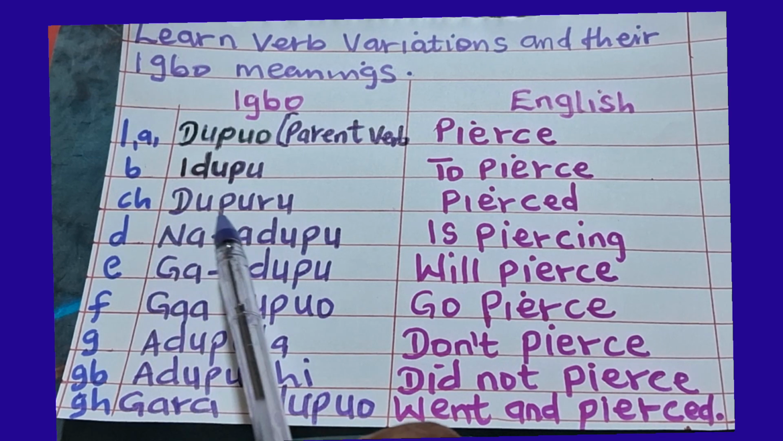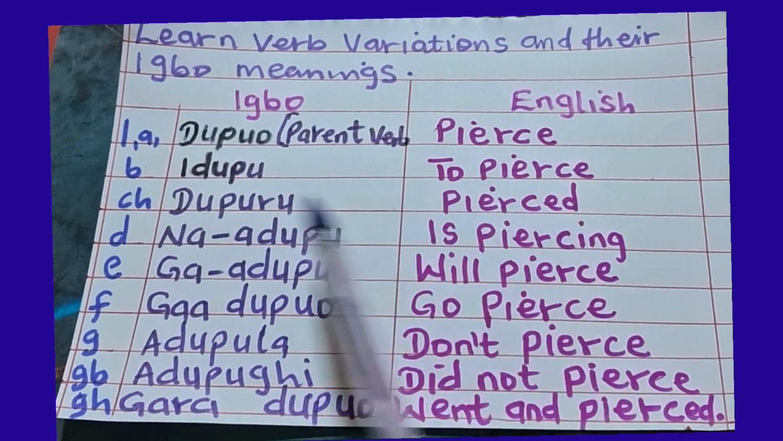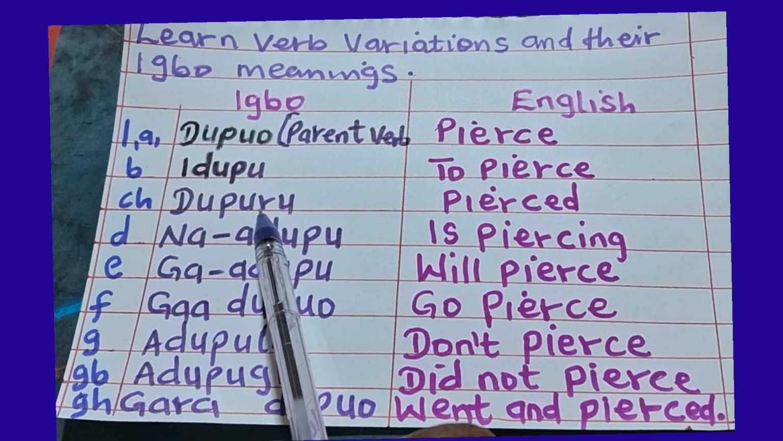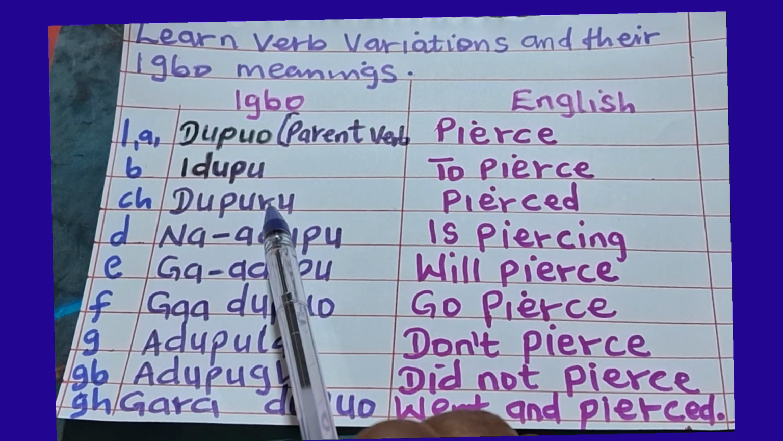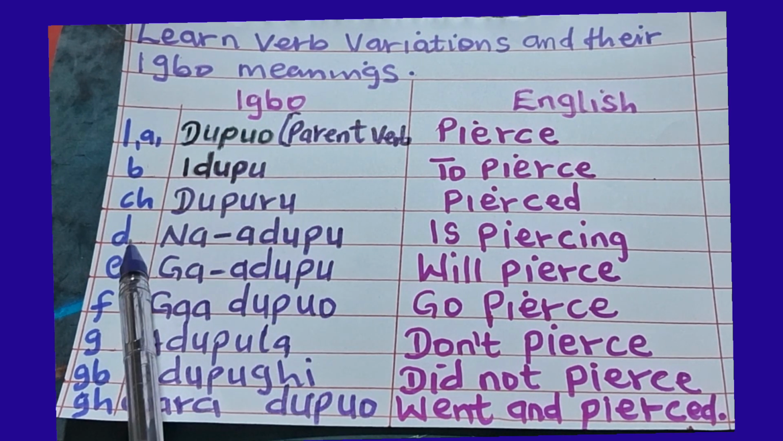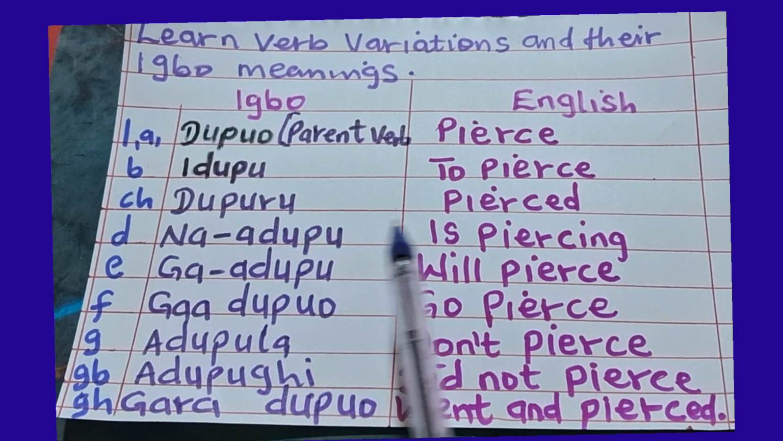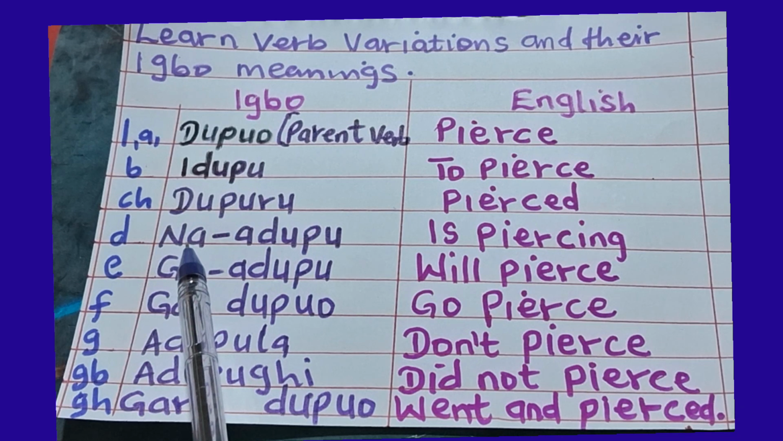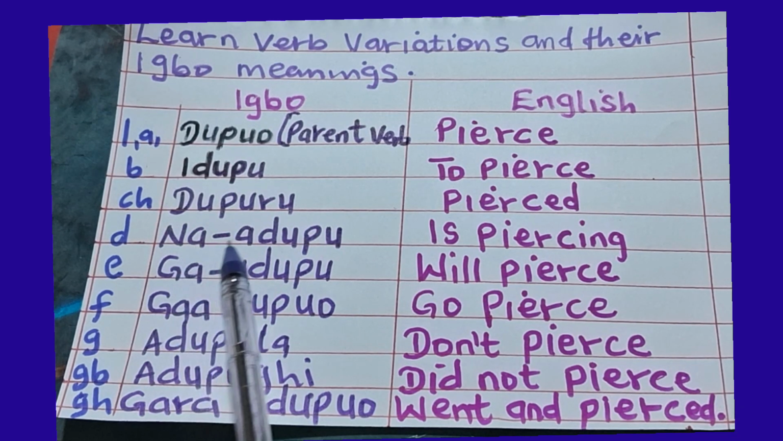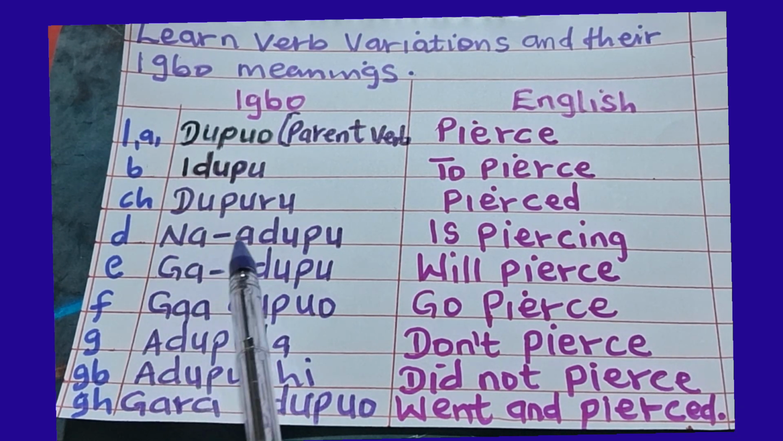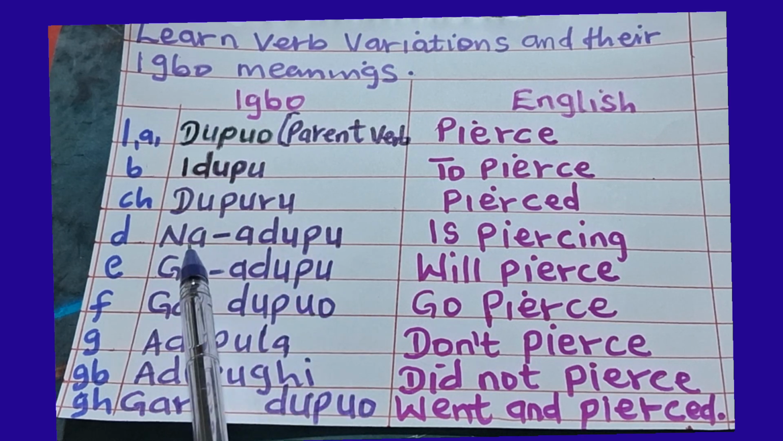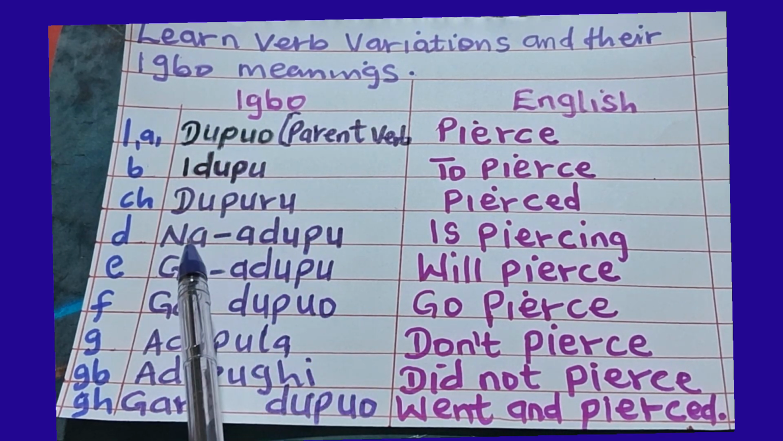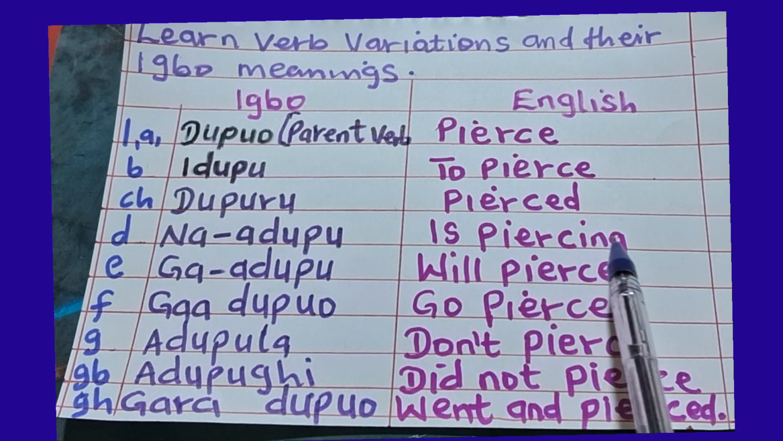Number C, dupuru, pierced. You can see that we put ru. Ru is our suffix. Number D, na adupu, piercing. Na adupu is piercing. This is our prefix, na a. We add na a to dupuo, it becomes na adupu, is piercing.